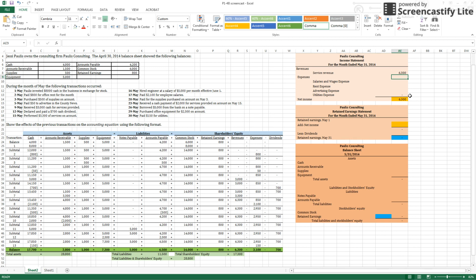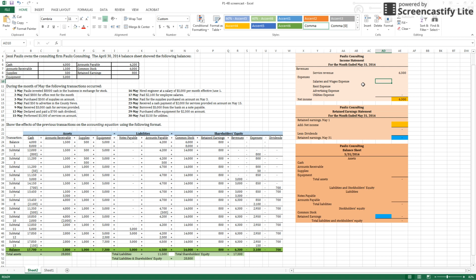However, we do have several different expenses. And now we will record those expenses. In our table over here, we simply recorded our expenses in total at $3,100. But in our income statement, we are going to separate those out. And we had 4 different expenses.